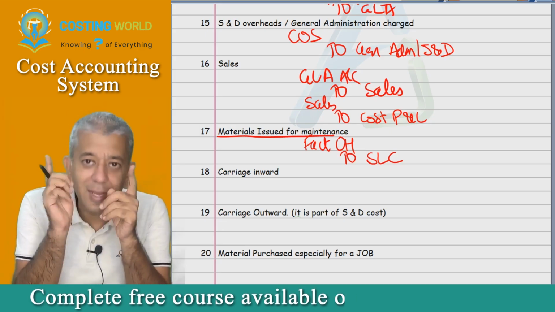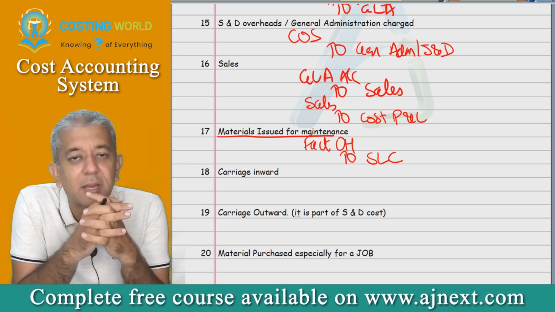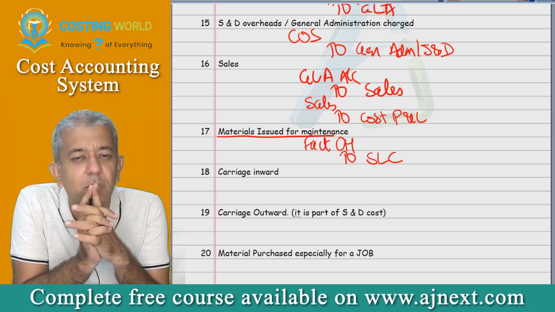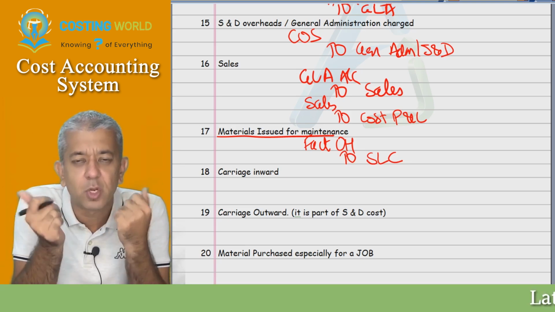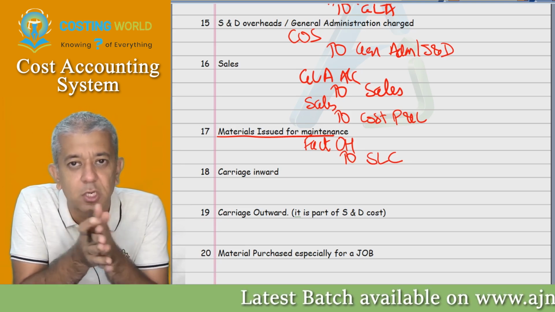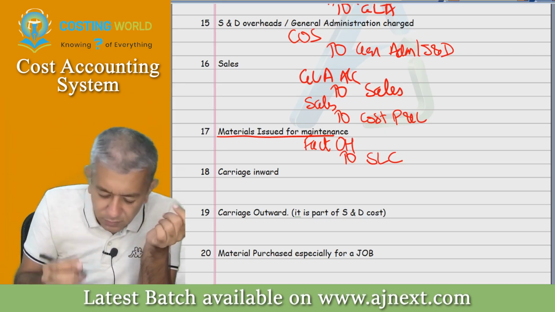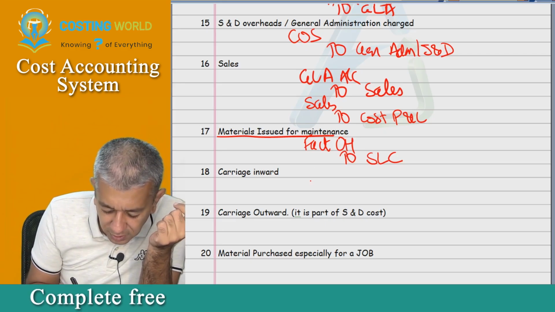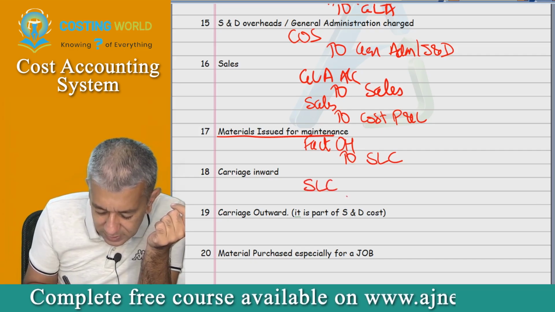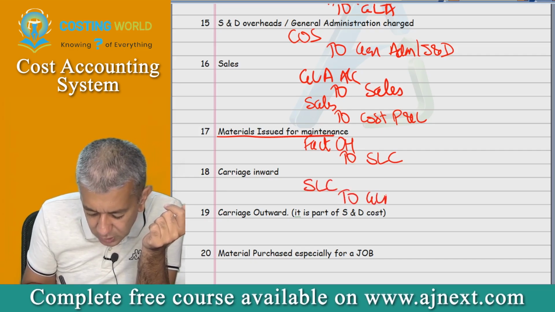Then yesterday in that same question we had also done the entry for carriage inwards. Carriage inwards should be deemed to be part of your purchase cost. Tell me, whenever you purchase the materials, it gets debited to which account? SLC. So even carriage inwards should be debited over there only. Therefore the entry for this will be SLC account debit to cash bank, means to GLA.